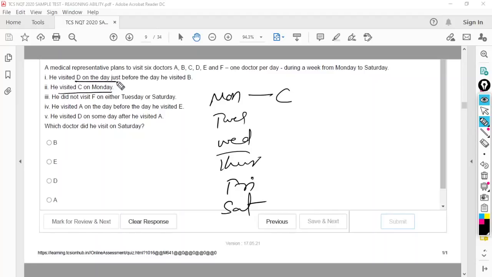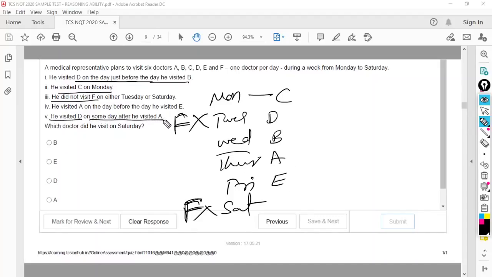Next, he visited D on the day just before he visited B, and he said he did not visit F on either Tuesday or Saturday. So he did not visit F on Tuesday or Saturday. Now he visited D on the day just before he visited B. Suppose he visited, let's say, B here, then he visited D here. Next, he visited A on the day before he visited E. Let's say this is E, this is A. And he visited D on some day after A.